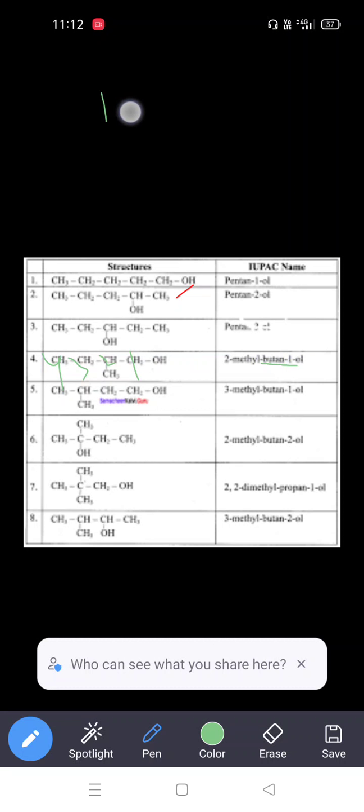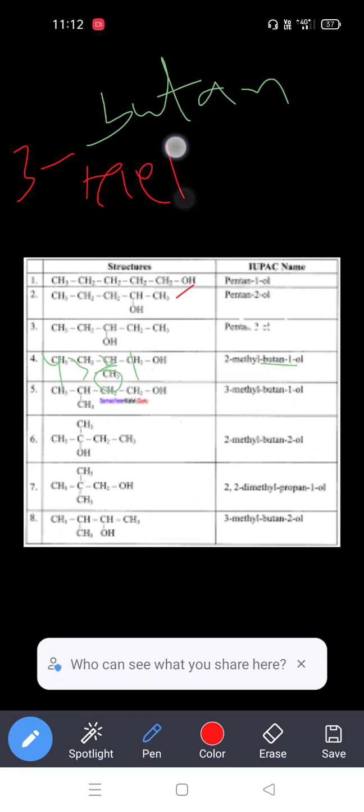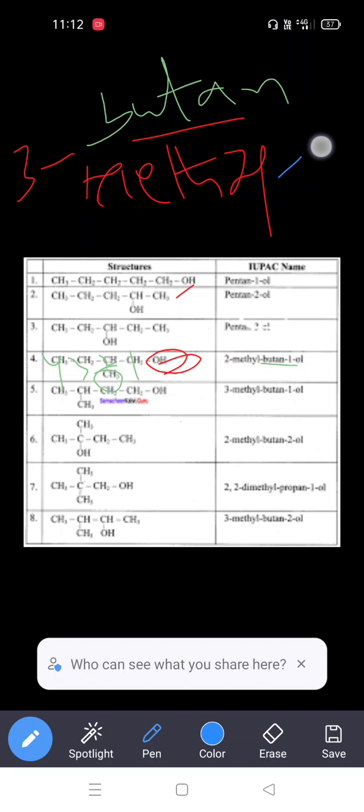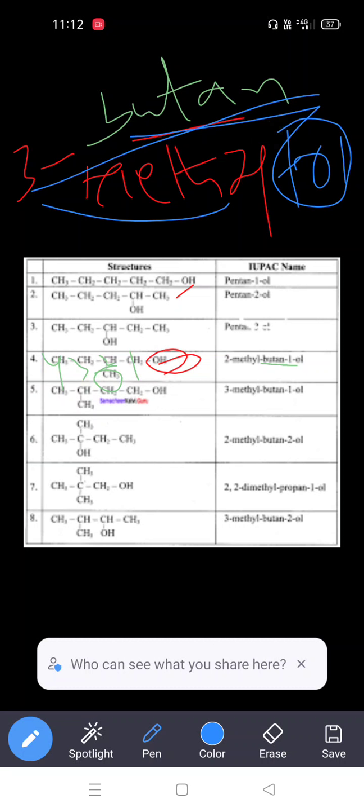That's why but, all are saturated, butane. Now the position of the methyl group. We take this as a substituent. The position of the methyl group we also mention in front of the root word. So that is 3-methylbutane. Then the position of the hydroxy group, where is it located? The hydroxy group is at position one. So the IUPAC name of this compound is 3-methylbutan-1-ol.